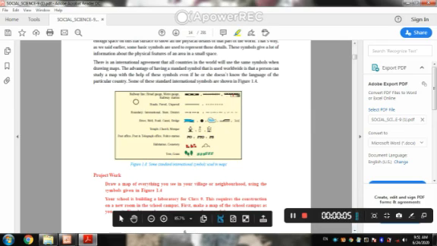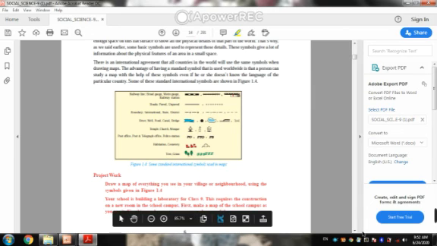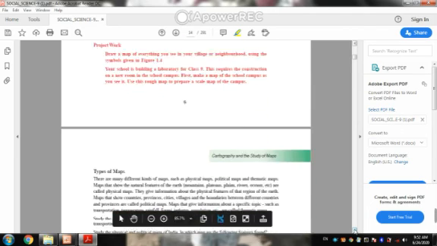And symbols are important components of the map. Railway line is denoted by this symbol, broad gauge by these symbols, and road is denoted by double lines. And this is the river. Temple, church, mosque. So these are the symbols which are used on maps.